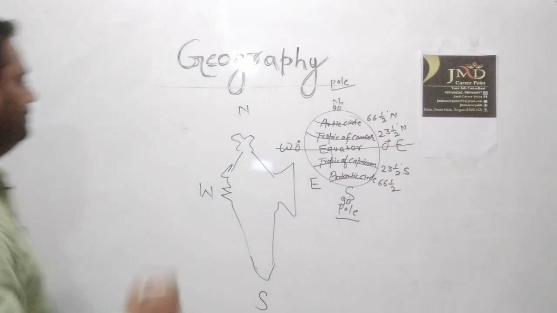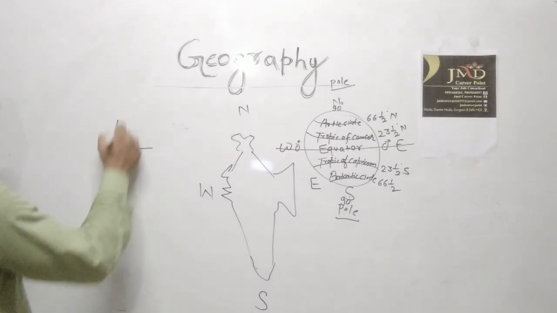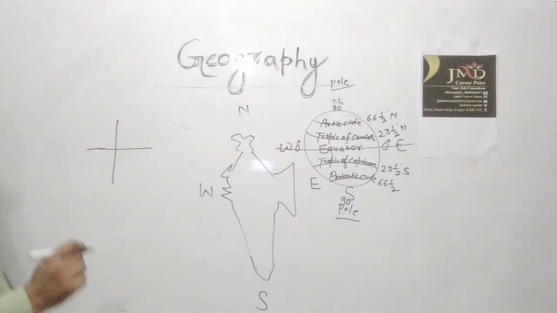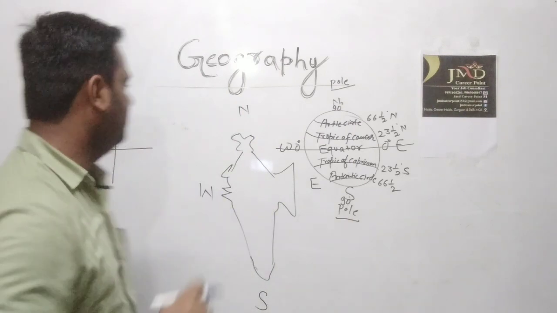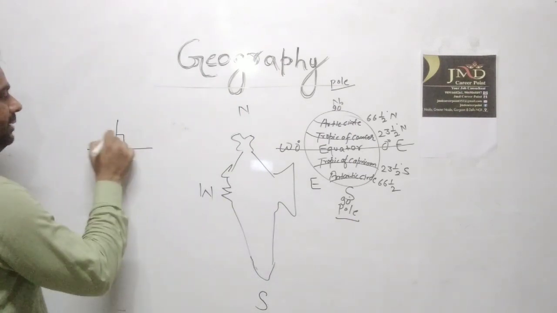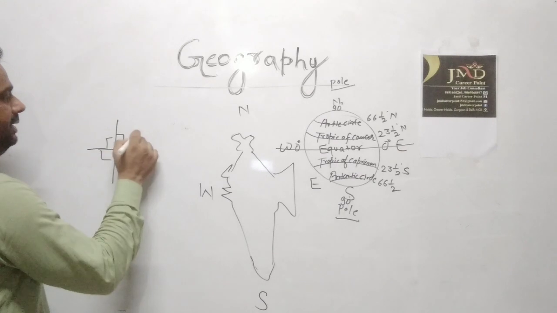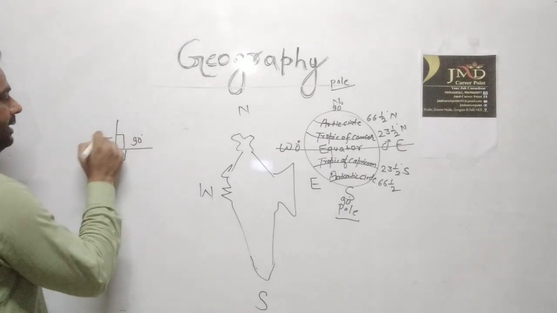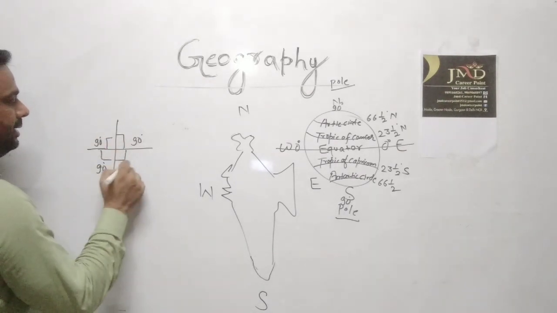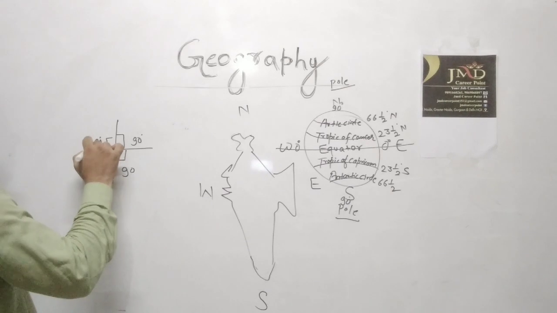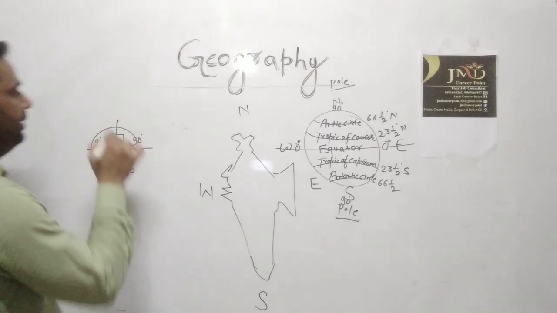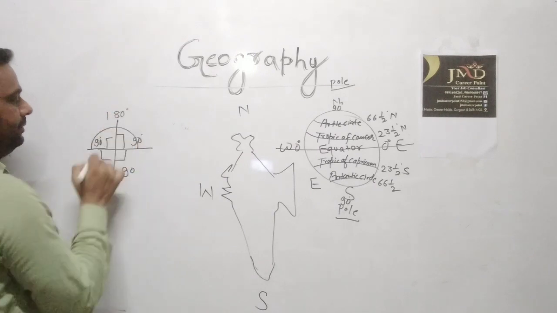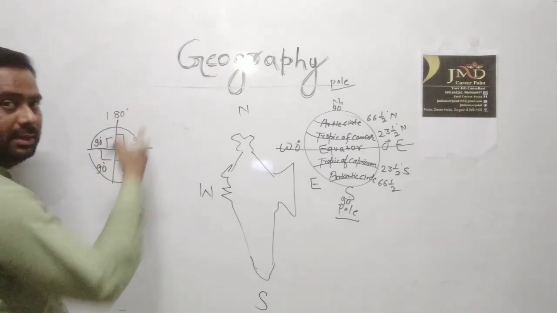Now one thing more. If we make a plus sign like this, then each angle, as we learned in mathematics, makes 90 degrees. A semicircle makes 180 degrees, at the upper part and the lower part also.